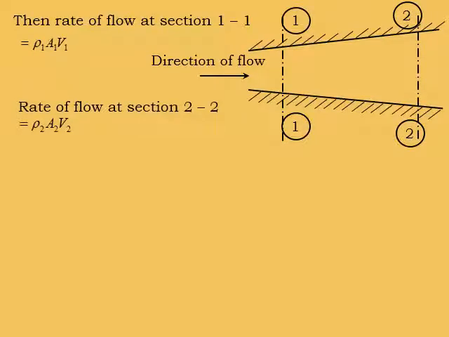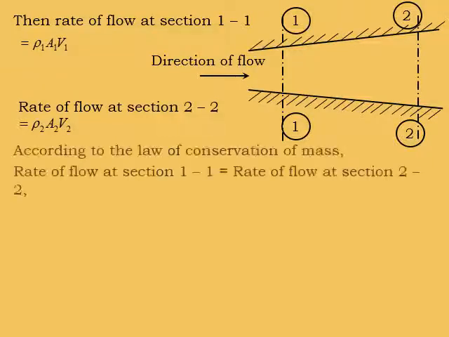The rate of flow at section 2-2 is equal to rho 2 A2 V2.